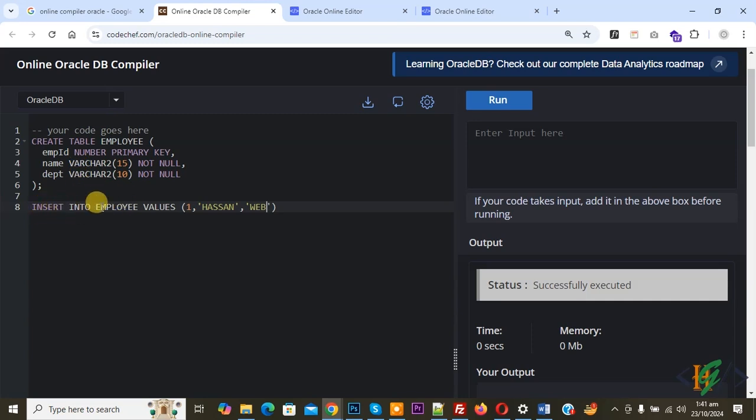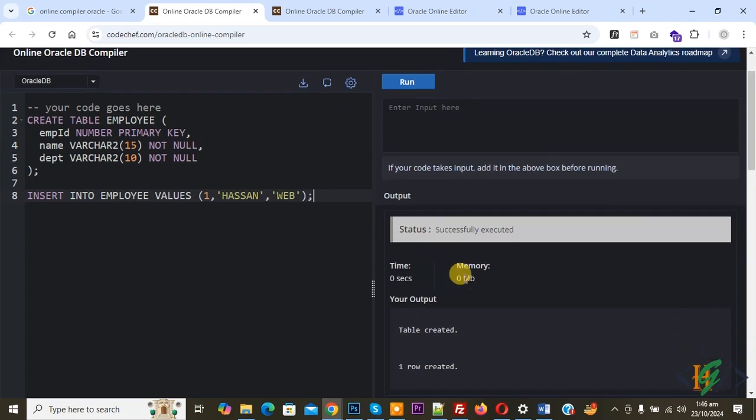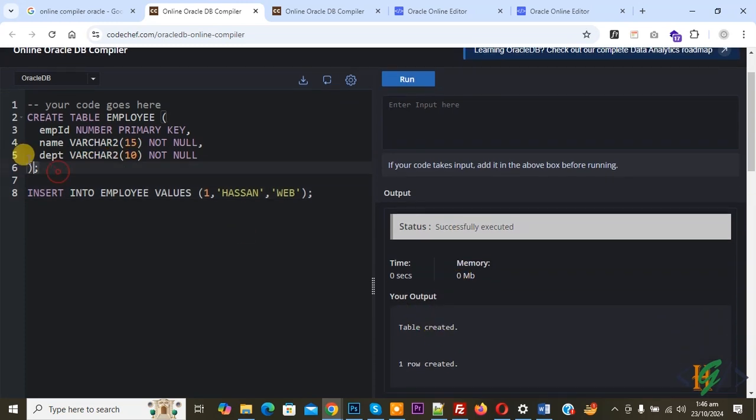Insert into employee values 1, Hassan, web, and then click on run. And then you see output status: successfully executed, table created by using this query, 1 row created. Now you see insert into employee values 1, Hassan, web. Now you see output: 1 row created. And then we are going to display data.